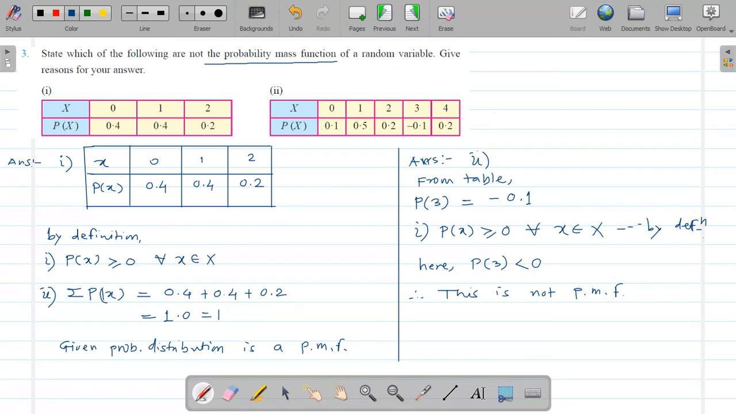Okay. So see how to identify the probability mass function from the given table. Okay.